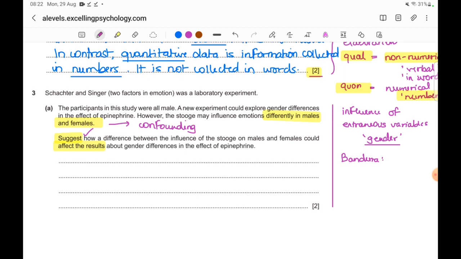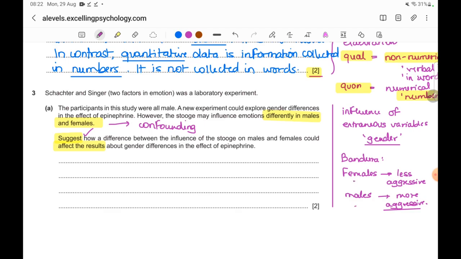In that study, you have learned that females are socialized to be less aggressive. That's what was found in the study: the girls were less aggressive overall than boys. So whenever we consider gender as a confound with anything that has to do with emotions, especially the emotion of anger, we have to know that males and females respond differently.